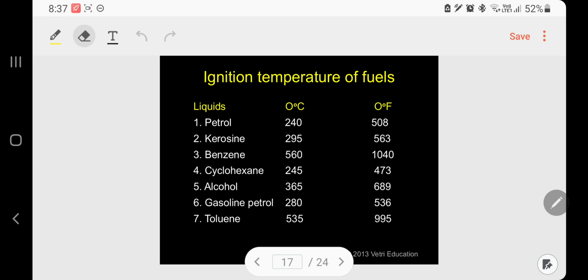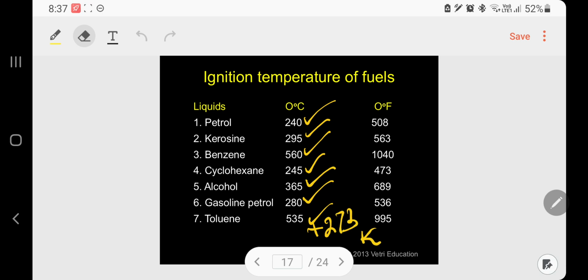In centigrade: petrol 240, kerosene 295, benzene 560, cyclohexane 245, alcohol 365, gasoline 280, toluene 535. All are in degrees centigrade. If you want to give it in Kelvin, you have to add 273, so that value will be expressed in Kelvin.